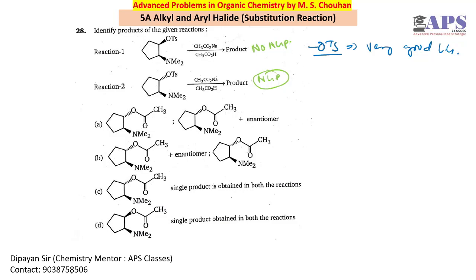Okay. So now we have to choose the correct answer. So here OTS is above the plane, so the nucleophile will approach from below the plane. Okay, so here we have two products, and this is the one product and another enantiomer is possible. Okay, so option A is the correct one.